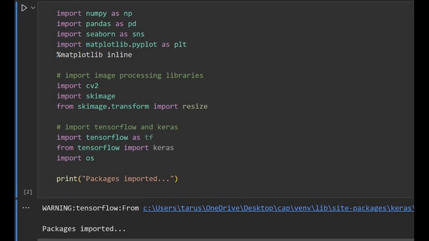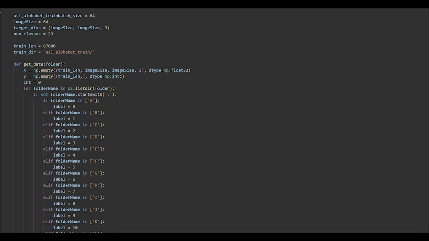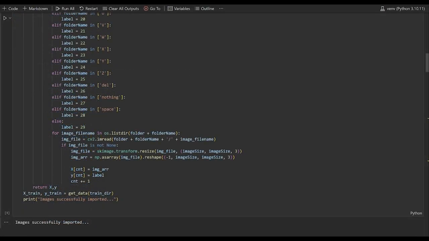The first step is to start with importing all of the necessary libraries and packages required as shown. We then follow up with specifying the length of the train set, the number of classes, and making labels for respective alphabets in the dataset to facilitate further classification of the same. Next step was to load all of the 87,000 images from the training dataset onto the kernel to import each of the individual images. This will make each of them accessible for further processing.